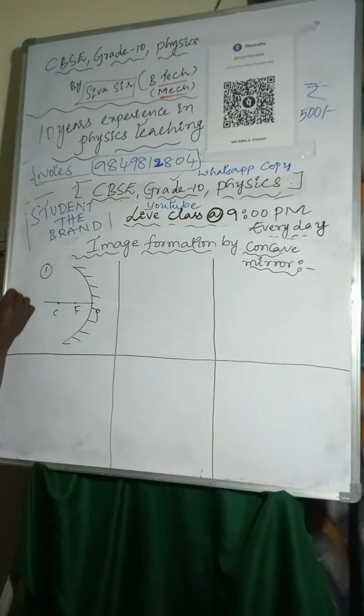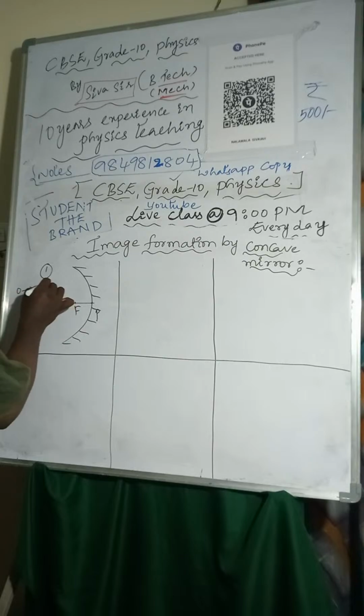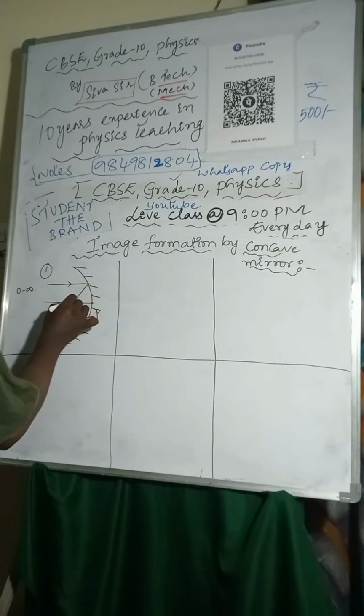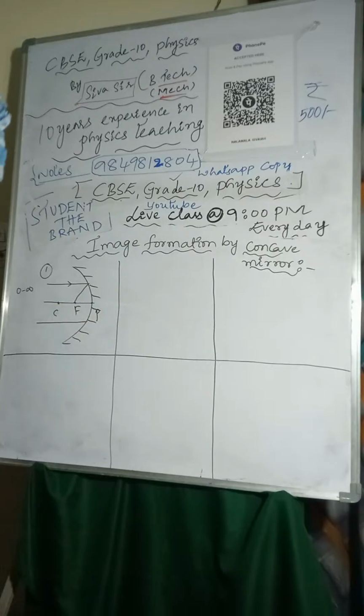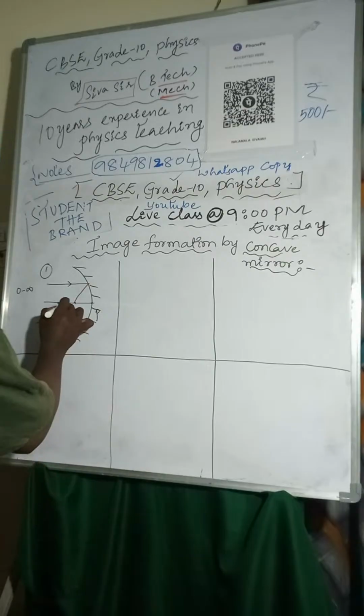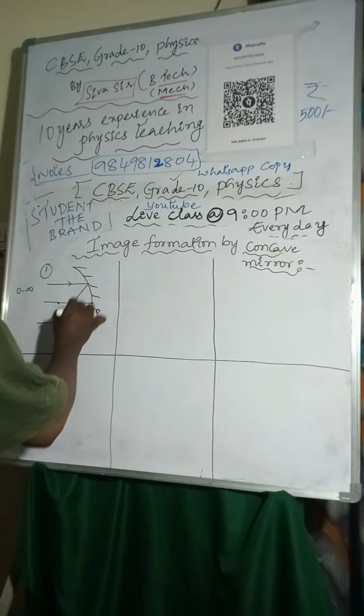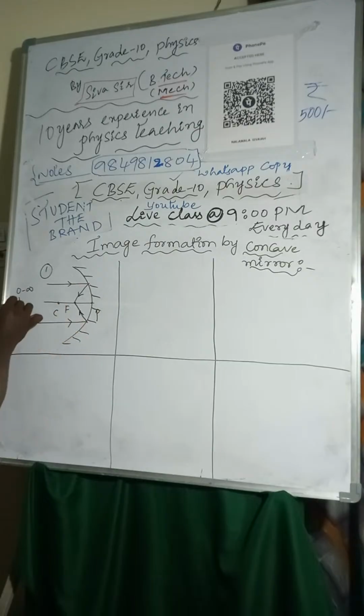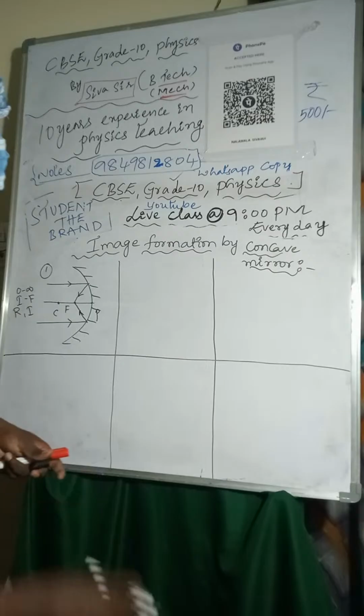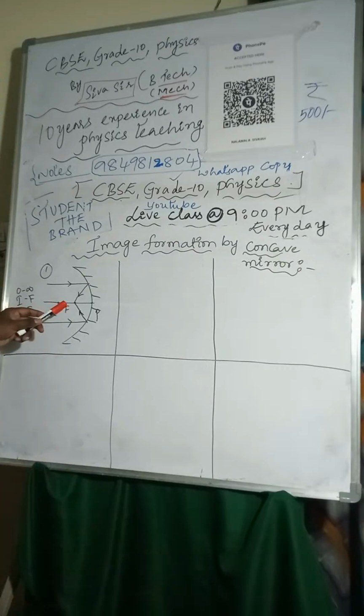Here the object is at infinity. I am taking one light ray, and it will reflect back. Another one I am taking here. So here you can see, at the focus, this light ray will be incident. Object at infinity, image will form at focus. The nature of the image is real and inverted, and a highly diminished image will form. Real, inverted and highly diminished.